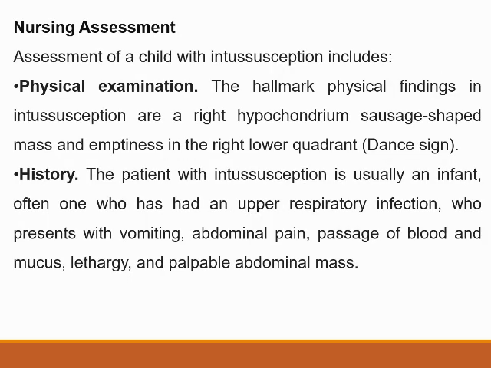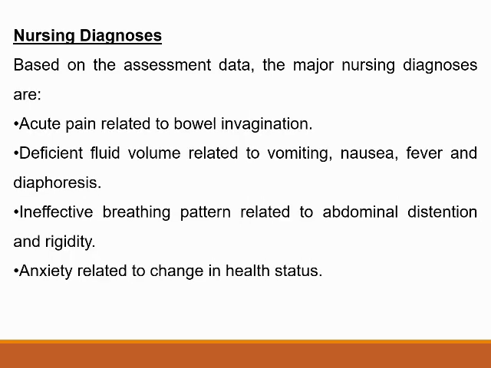And coming to the nursing management, assessment: first and foremost is physical examination. By doing physical examination, we can feel a sausage-shaped mass and the Dance sign. Then we have to collect the history from the parents: whether the child was exposed to an upper respiratory tract infection, whether the child is having non-bilious vomiting, paroxysms of abdominal pain, and passage of currant jelly stools.